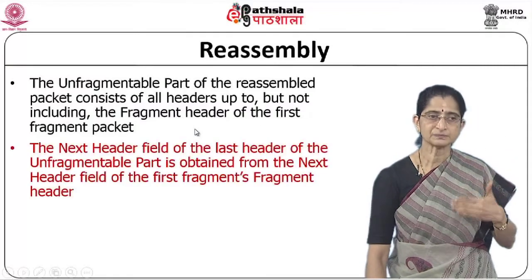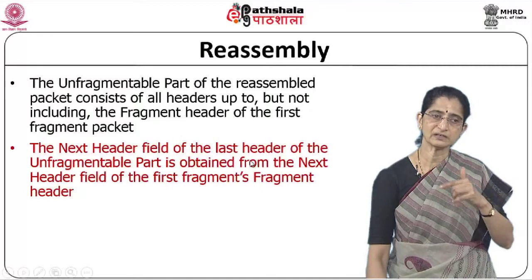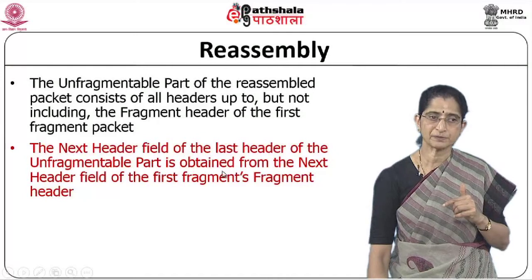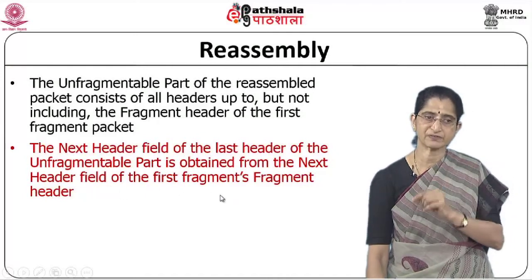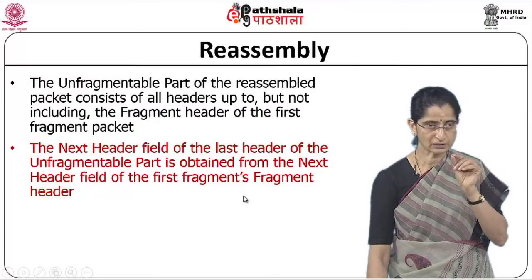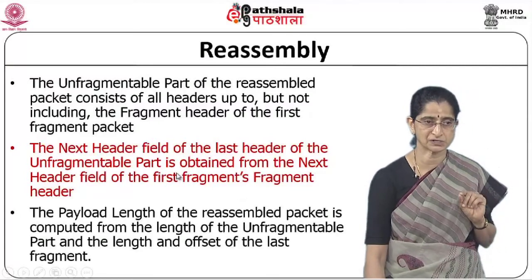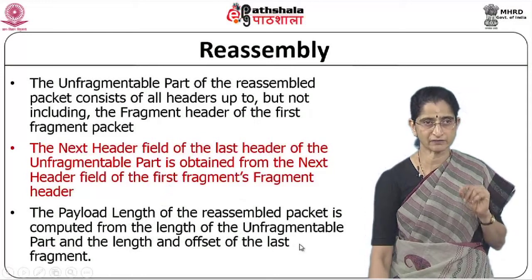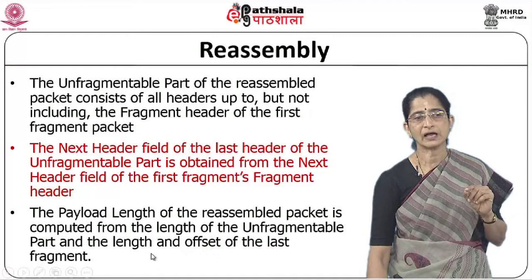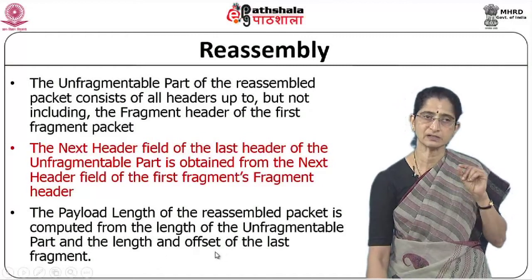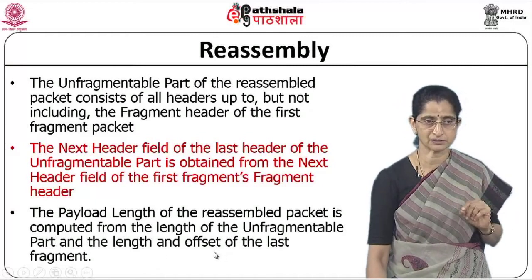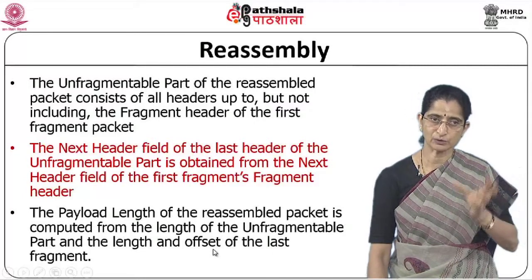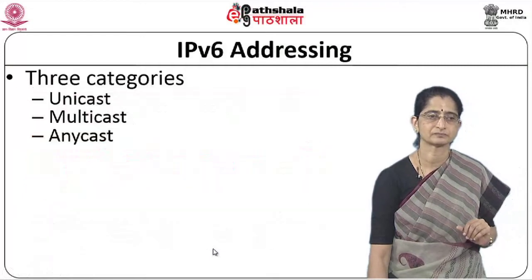That is taken, and the next header field of the last header of the unfragmentable part is obtained from the next header field of the first fragment's fragment header. So the first fragment's fragment header is the one that will give us that information. And the payload length of the reassembled packet is computed from the length of the unfragmentable part and the length and offset of the last segment. So that will give us this information. This is basically how the reassembly part gets done, and it gives us an idea of how the reassembly is done in an efficient manner.